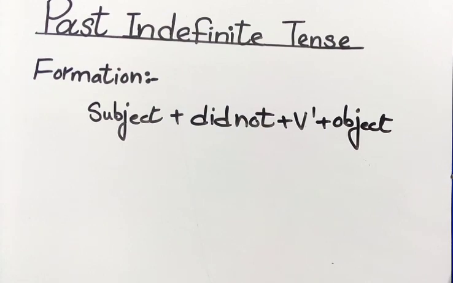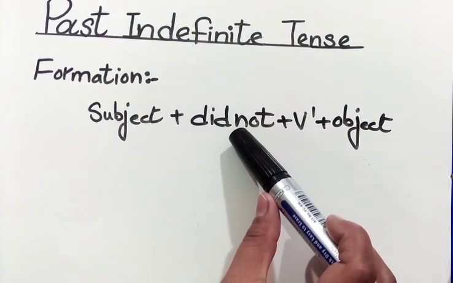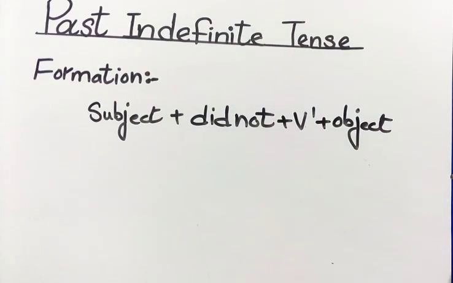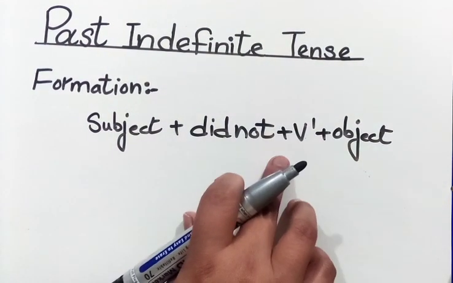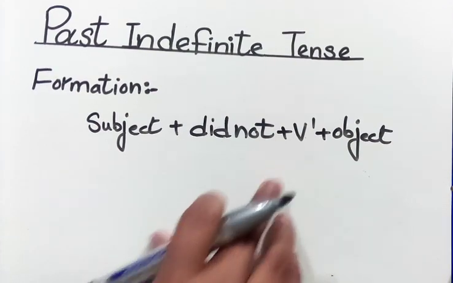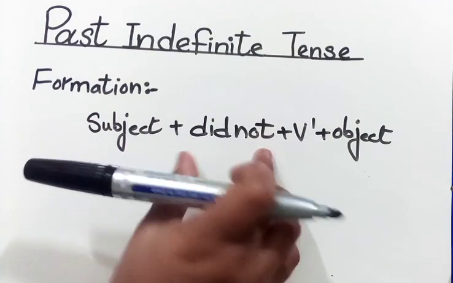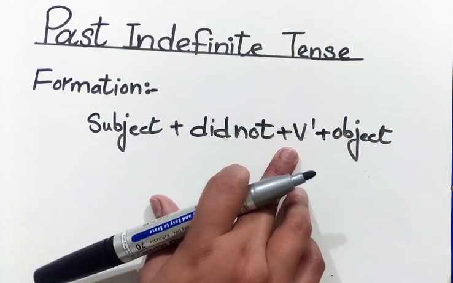First of all, let me clear this. With did not, we always put the first form of verb, right? Where there is a did not in a sentence, we will always write first form of verb, right?